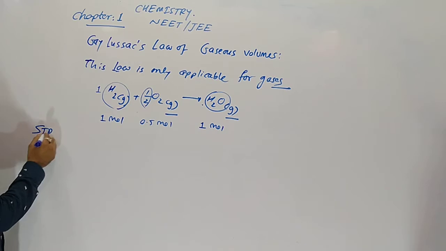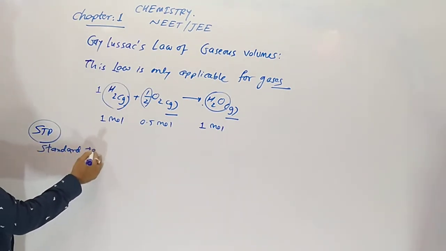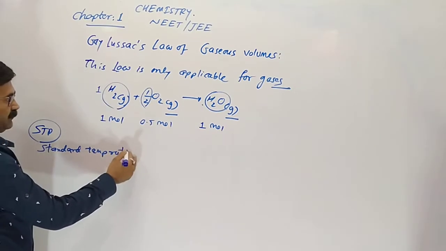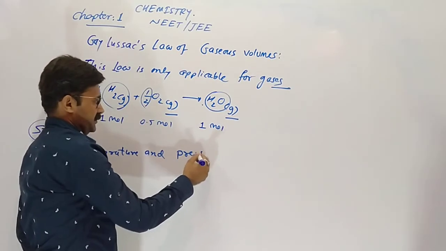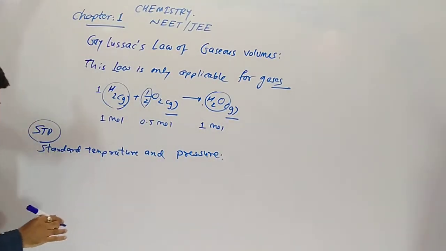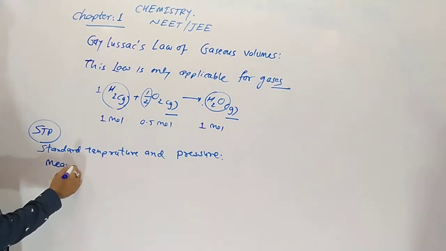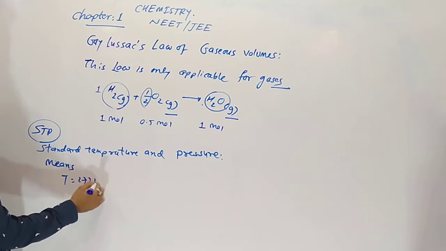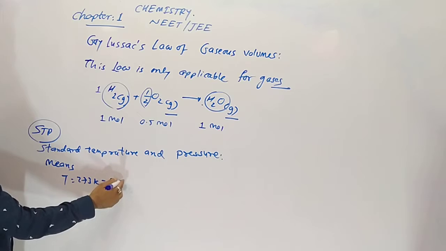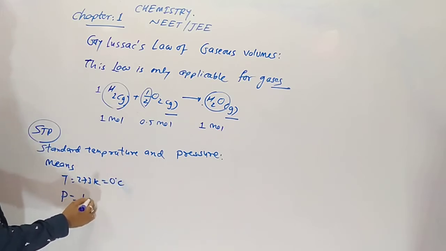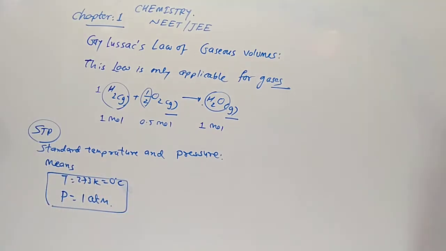Now STP means standard temperature and pressure. Clear? Standard temperature and pressure means temperature is 273 Kelvin, which is 0 degree Celsius, and pressure is 1 atmosphere, which is called the STP.